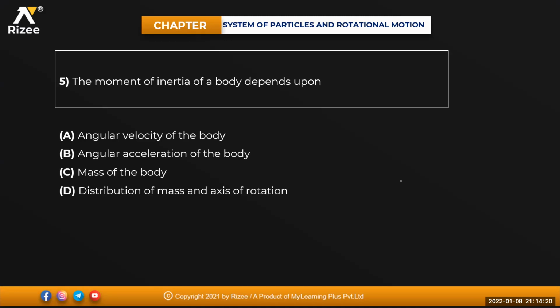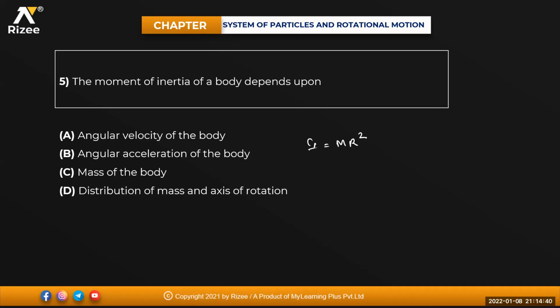Next one. The moment of inertia of a body depends on: I is equal to M into R square. Angular velocity of the body, angular acceleration of the body, mass of the body, distribution of the mass, and the axis of rotation.